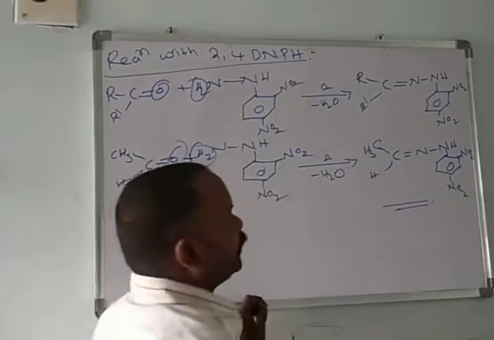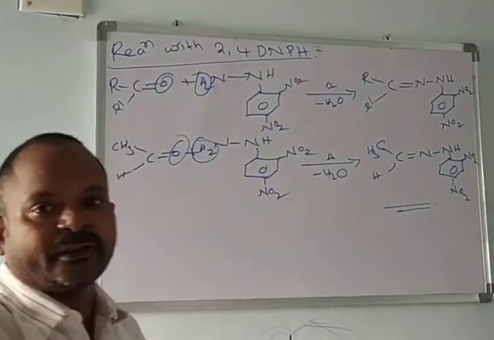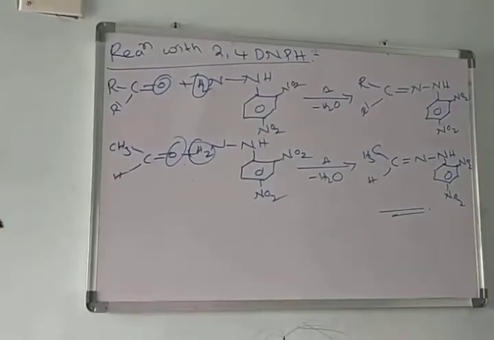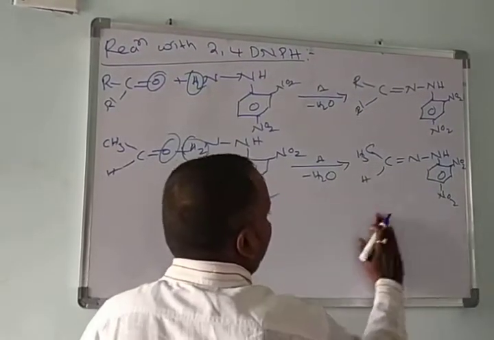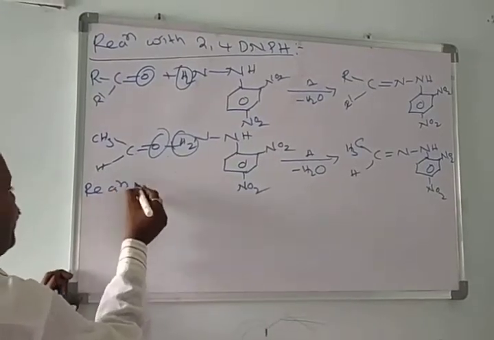This we call acetaldehyde 2,4-dinitrophenylhydrazone.